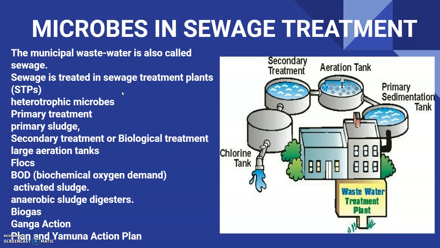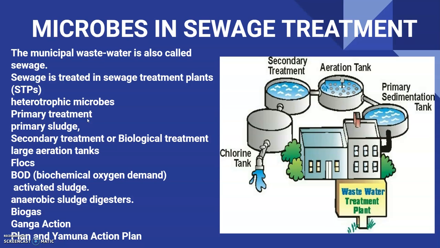Now, have you ever wondered where this huge quantity of sewage or urban waste water is disposed of daily? This cannot be discharged into natural water bodies like rivers and streams directly. You can understand why. So before disposal, this sewage is treated in sewage treatment plants to make it less polluting. Treatment of waste water is done by the heterotrophic microbes naturally present in the sewage, and this treatment is carried out in two stages. First is primary treatment.